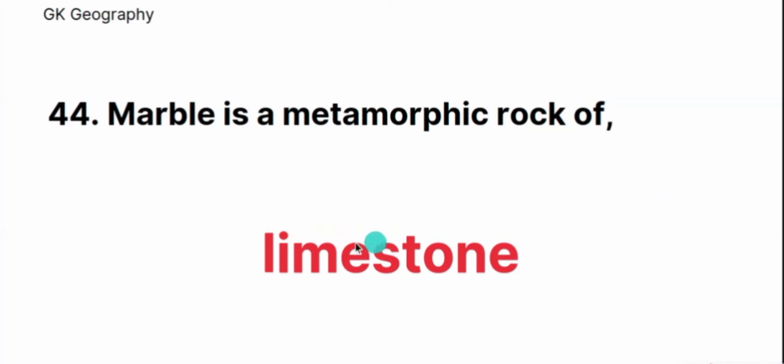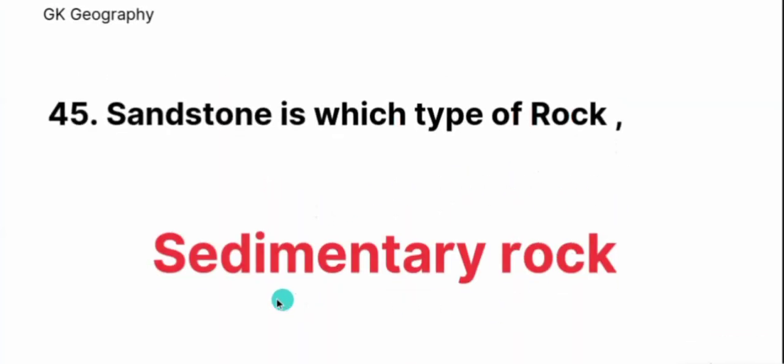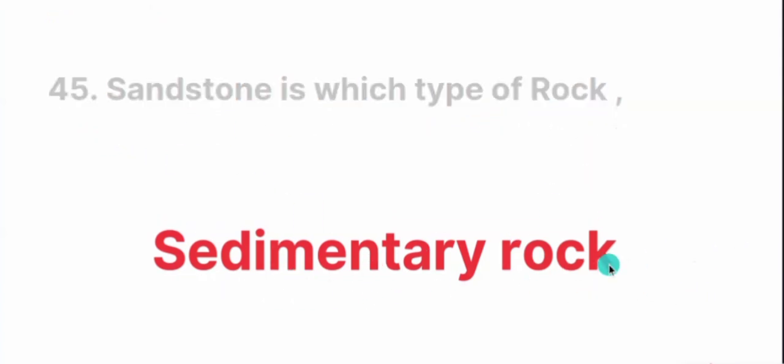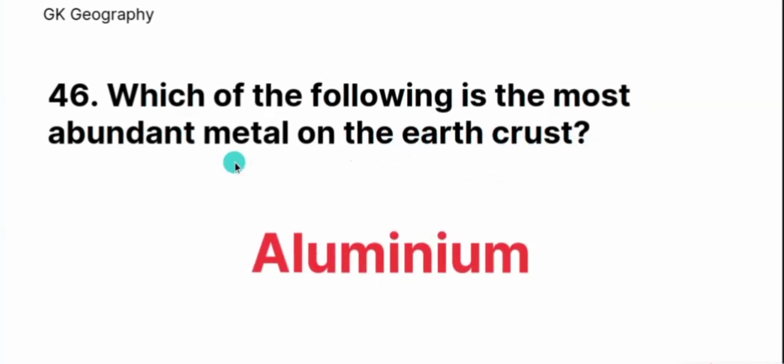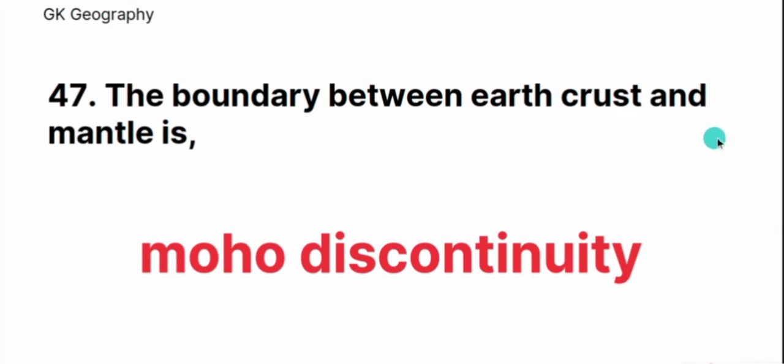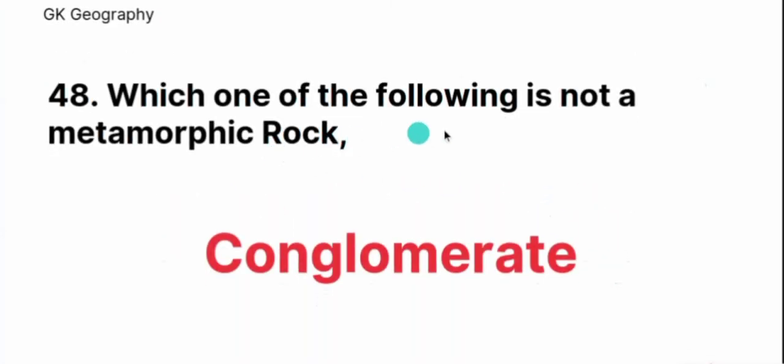Marble is a metamorphic rock of limestone. Sandstone is which type of rock? Sedimentary rock. Which of the following is the most abundant metal on the earth crust? Aluminium. The boundary between earth crust and mantle is Moho discontinuity. Which one of the following is not a metamorphic rock? Conglomerate is not a metamorphic rock.